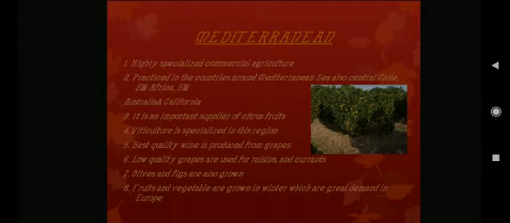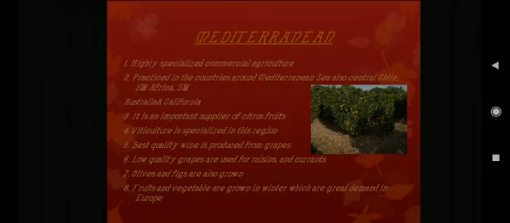Viticulture means a special type of agriculture in which grapes are grown. The best quality wine is produced from these grapes, and low quality grapes are used for raisins and currants. Olives and figs are other crops. Fruits and vegetables are also grown in winter, which are in great demand in Europe. So in Mediterranean agriculture, we grow different types of crops, fruits as well as vegetables.